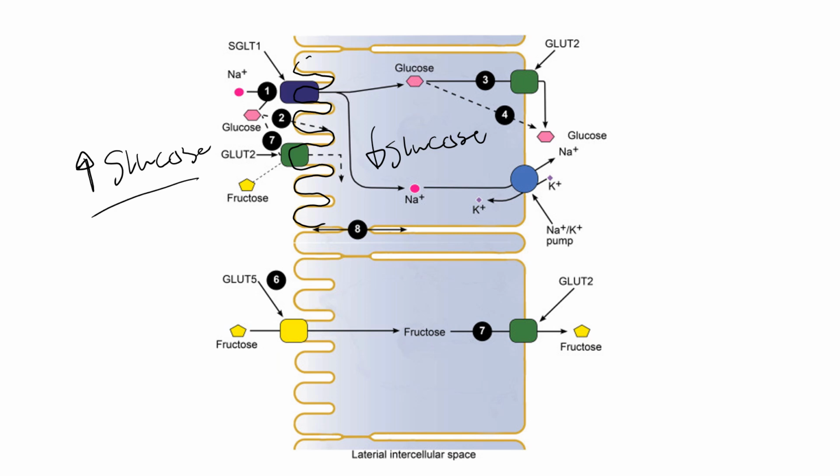Any cell that faces an opening, that side is always called the apical side. So what we need to first do is get glucose, which is in the lumen, past the apical side of the epithelial cell and into the epithelial cell. And we're going to move glucose from a high concentration to a low concentration inside of the epithelial cell. So how are we going to accomplish that?